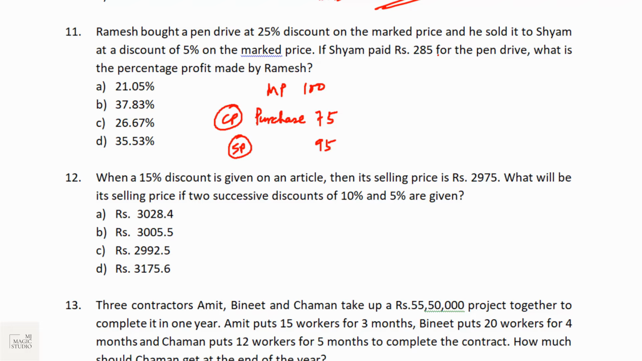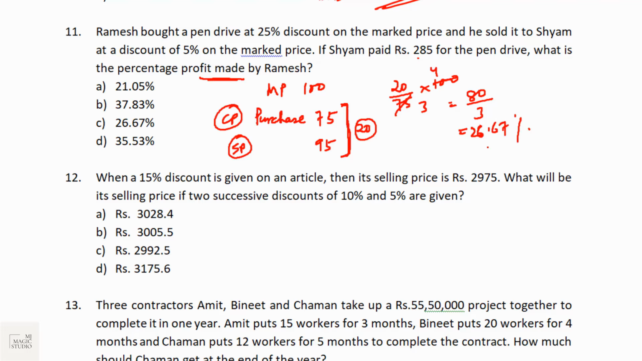If Shyam paid 285 for the pen drive, what is the percentage profit made by Ramesh? I am worried about how much Shyam has paid for. We can also calculate the percentage profit based on these two figures. So profit made by Ramesh is 20 and profit percentage is always calculated on cost price. So profit percentage made by Ramesh is 20 by 75 into 100. This is 3, this is 4. So that accounts to 80 by 3, less than 27. That would be 26.67% profit. Option C is the pick.